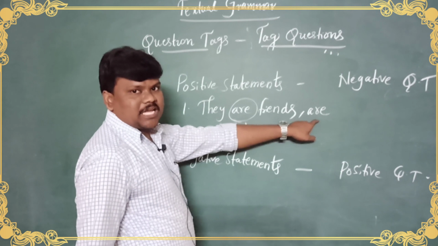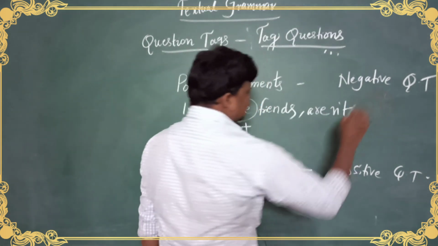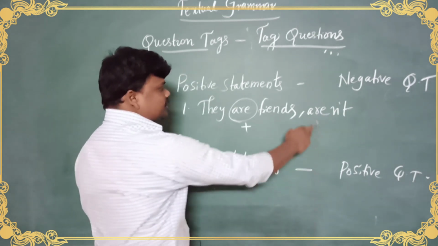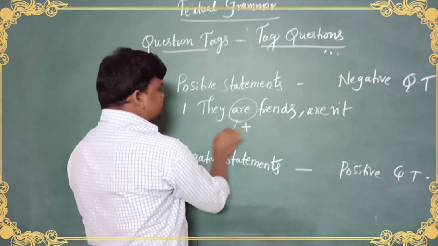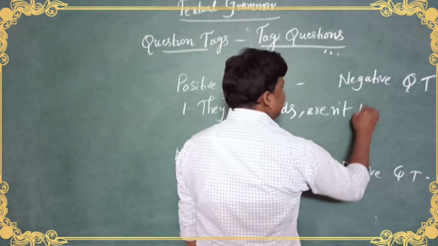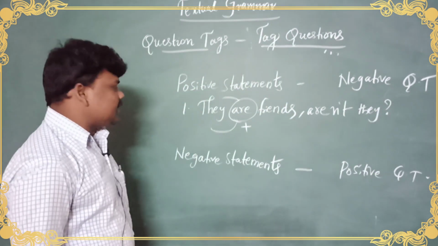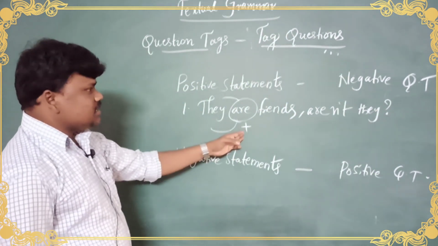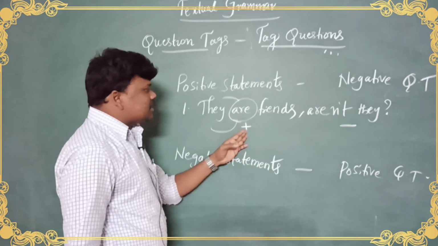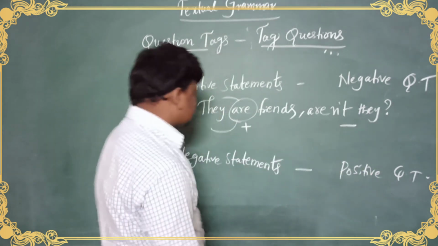So simple as usual. Are always starts with a helping verb, that too a small letter, and we should use n't, contracted form. We should compulsorily use the contracted form, aren't. Next we need to interchange, just reverse these two, dear. Aren't they, question mark compulsory, aren't they. So as usual, see, positive statement, negative question tag, positive statement, negative question tag.